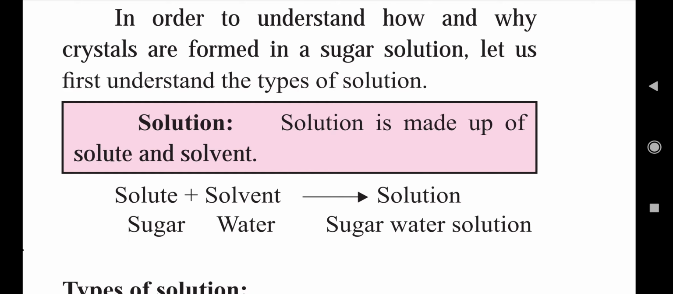Okay, so when we add sugar to water, then water will act as a solvent and sugar acts as a solute. Okay, and the mixture of sugar and water is called a solution. So this is a very simple example of solution, solute and solvent. You will get it very easily. So solute, that is sugar, solvent, that is water, and it will form a solution.